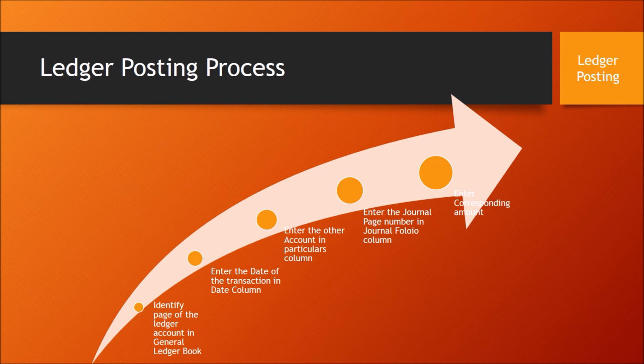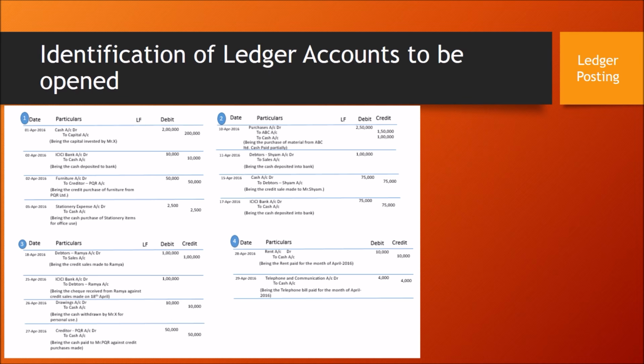Let us see an example, and then it will clarify how ledger posting works. In the previous video, video number 4, while journalizing, we did journalization for 14 transactions. These are the 14 accounting entries which got generated. There are 4 pages in this. Page number 1 has 4 journal entries. Page number 2 has 4 journal entries. Similarly, page number 3 also has 4 journal entries. And page number 4 has 2 journal entries.